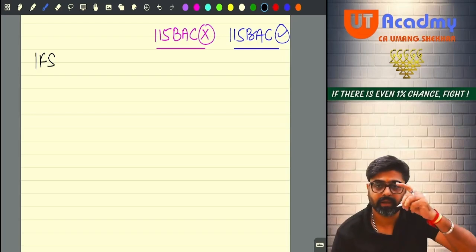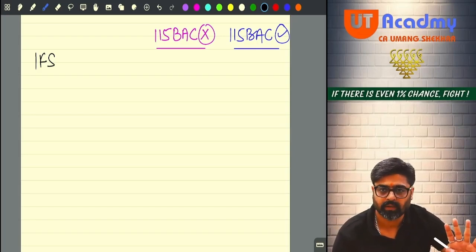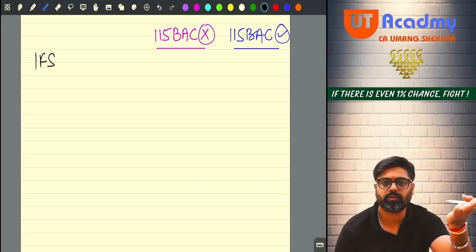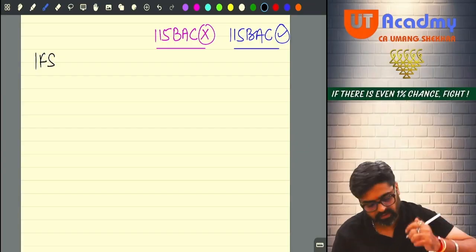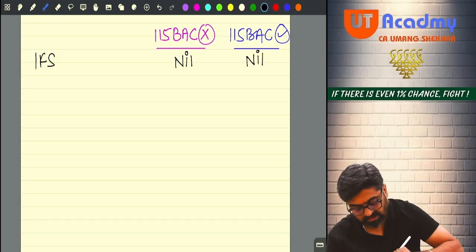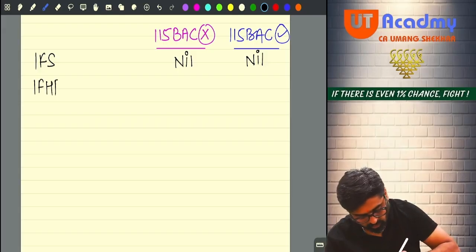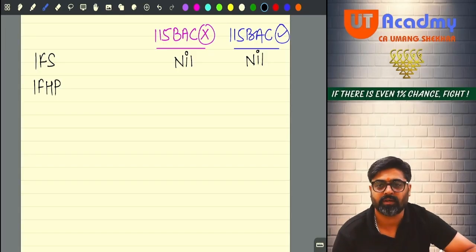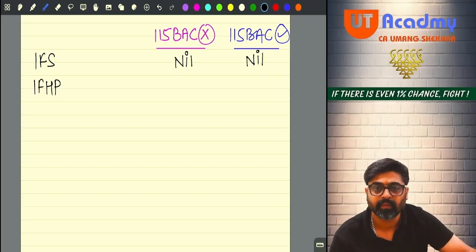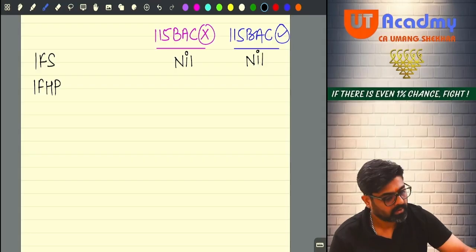So first of all, tell me, do I have income from salary given in the question? Total income has to be calculated. So to calculate total income, I need to have income from salary first. Question, give me income from salary. Question says no income from salary. Okay, no problem. There is no income from salary. Question, do you have income from house property? Question will say, yes, I have 85,600, and that is GAV only. But don't you think from that GAV 85,600 you are going to get 3,000 rupees municipal tax deduction? So NAV will be 82,600 and minus 30% of that you will get 57,820.